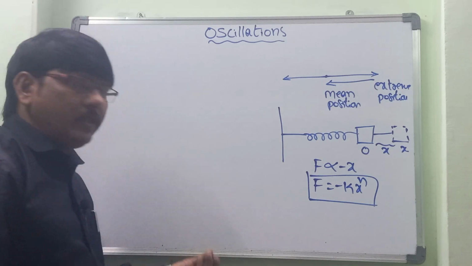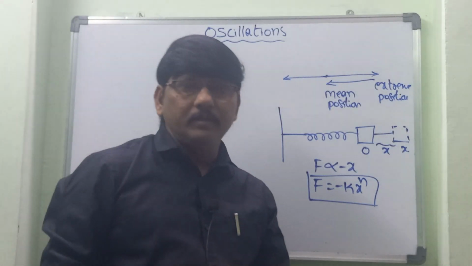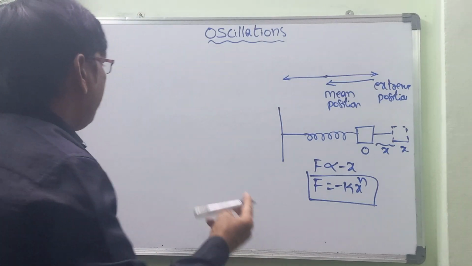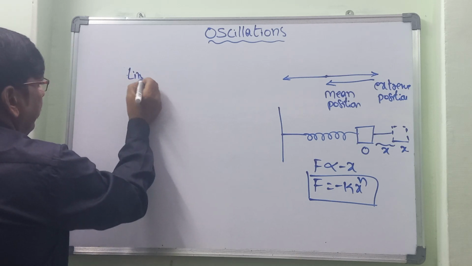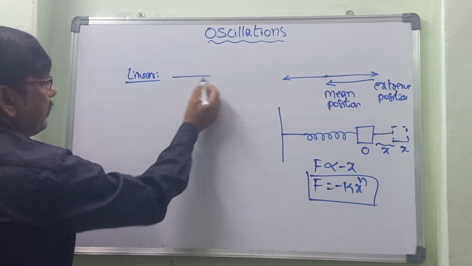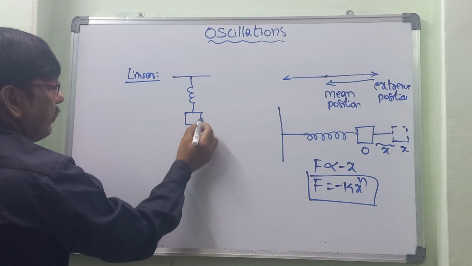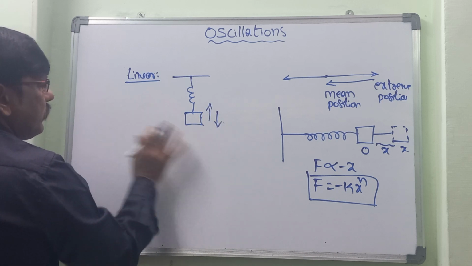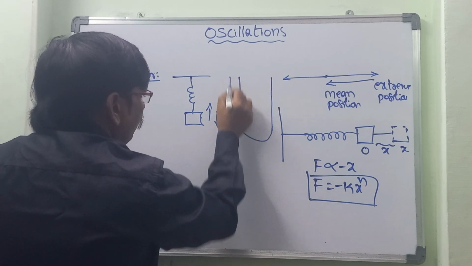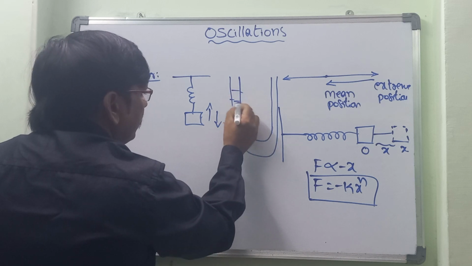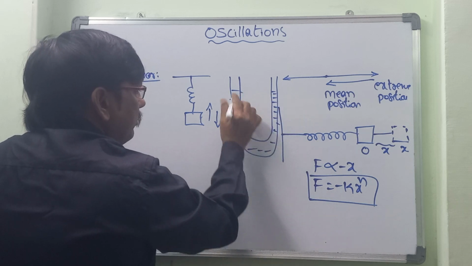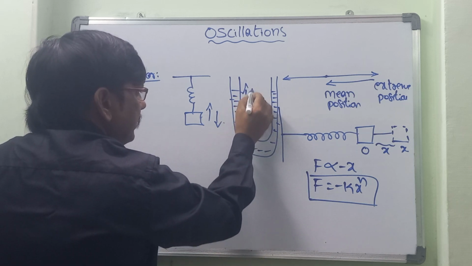Then what examples can we take for oscillation? Oscillations are of two types: linear oscillation and angular oscillation. Linear oscillation means, for example, a spring that is suspended and making a to and fro motion. Another example is a U-shaped tube in which water is present. The liquid moves up and down, going up as well as moving down.